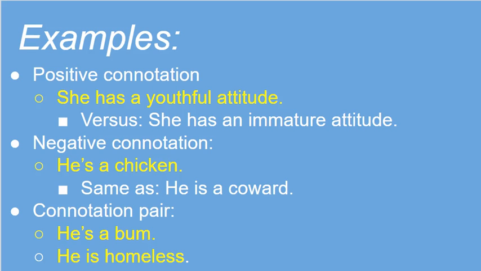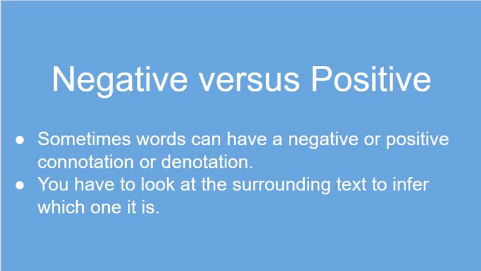When we read something in a text, we want to look at the surrounding text to infer the positive or negative connotation. Sometimes words can have negative or positive connotations or denotations, as we've already looked at. That is why it is very important for us to read the surrounding text to infer which one it is. Sometimes the surrounding text will give us a clue as to what the author is thinking, whether they are inferring a positive connotation or a negative connotation.